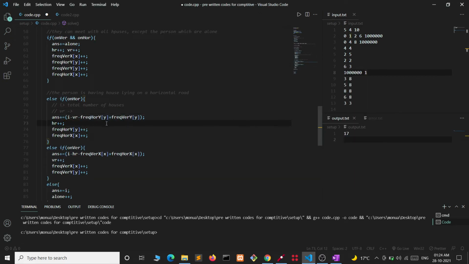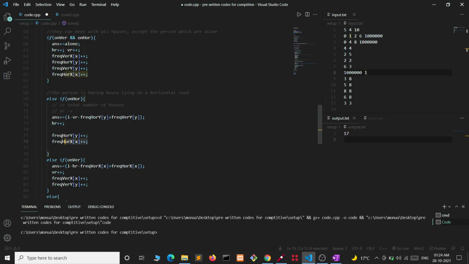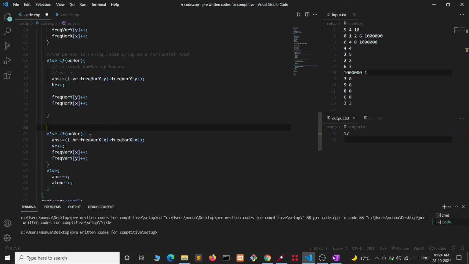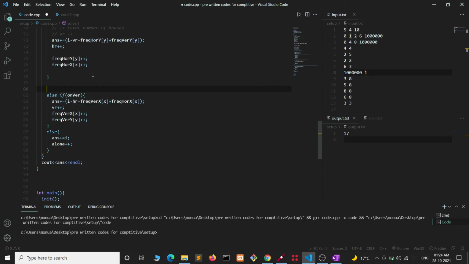And then we are increasing the number of horizontal houses lying on the horizontal road, and we are increasing the frequency of y coordinates and x coordinates of the houses which are lying on the horizontal line. Else if the house lies on a vertical line, then we are doing something similar to what we have done for the horizontal line.